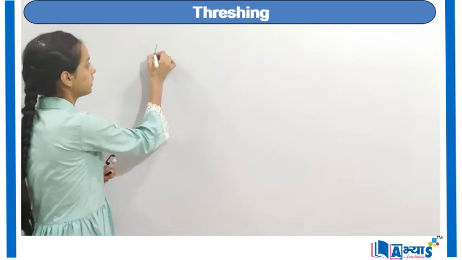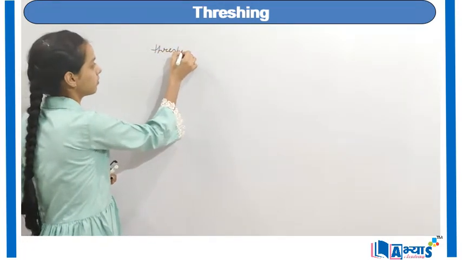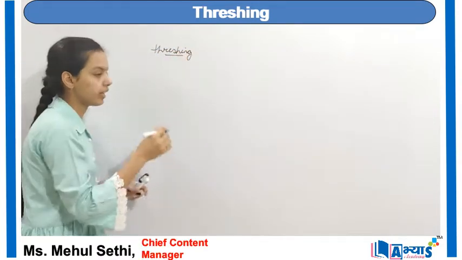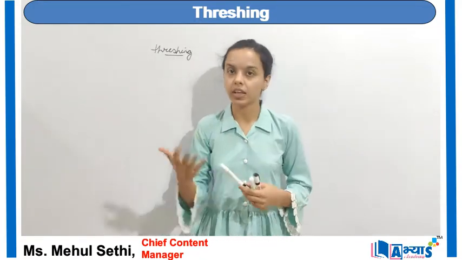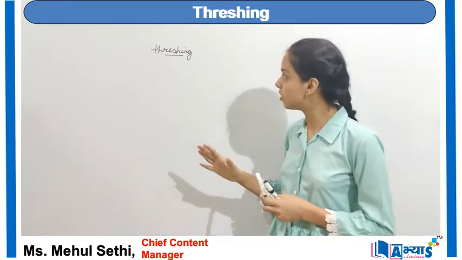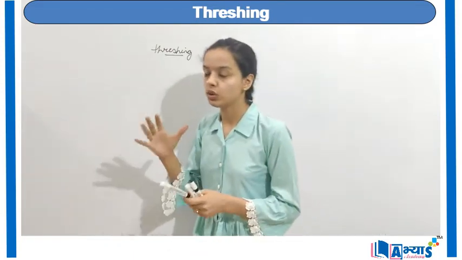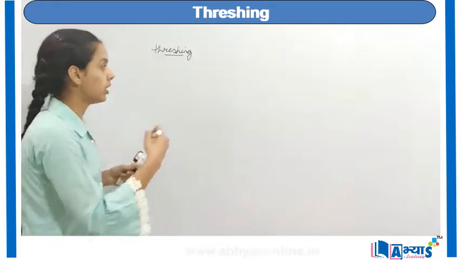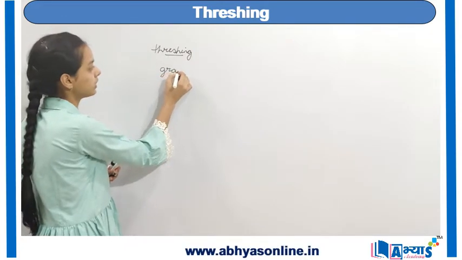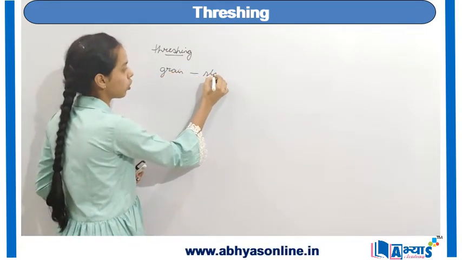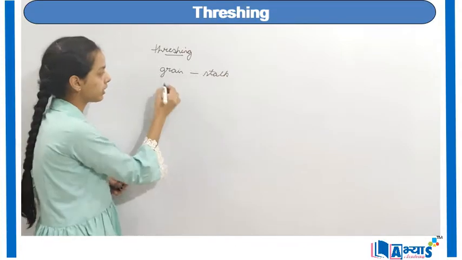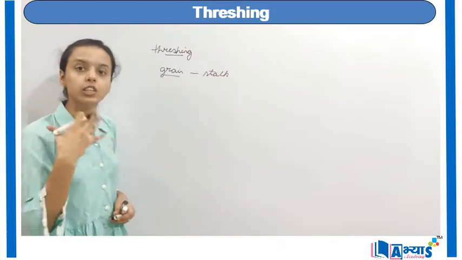Concept, that is threshing. Basically, threshing is an important concept from the agriculture point of view, but threshing generally means to separate the grains from the stalk. So it is actually a separation method that is used to separate grains from the stalk. Now in this case, the grains are the useful component.